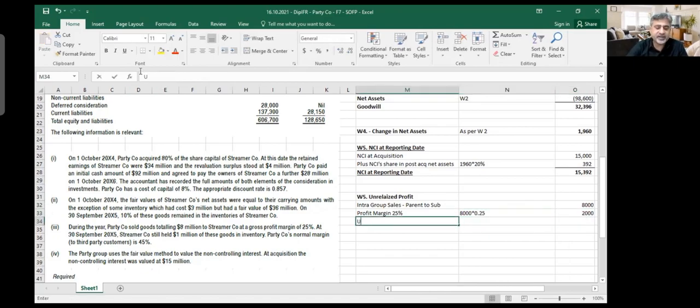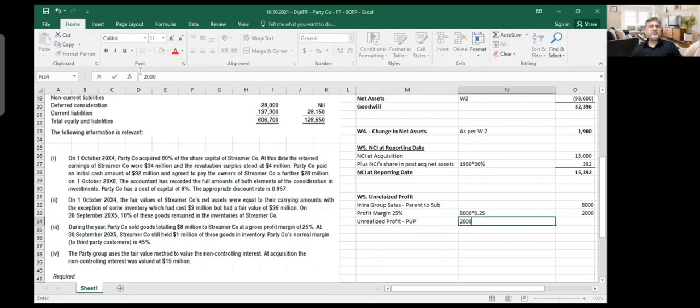And how much is unrealized? Unrealized profit, which you call provision for unrealized profit, PUP. So 2 million. How much is the inventory at the end of the year? 1 million. It is not 10%, so I don't need to do it this way, because I thought they had given us some percentage of the value. Sometimes they say 20% of the goods are in stock. Then I say if 2 million is the total profit, then 20% of that profit is unrealized.